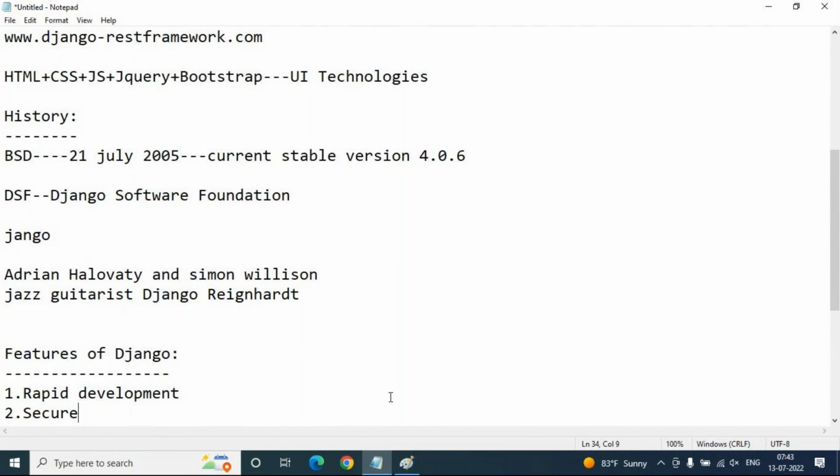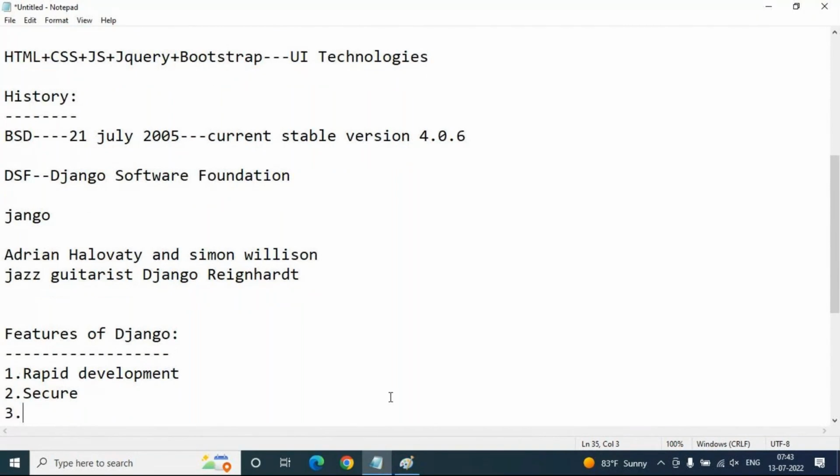And Django has a feature called scalable. Scalable in the sense Django is scalable in nature and has the ability to quickly and flexibly switch from a small application to a large scale application easily. That is called scalability: flexibility in switching from small scale applications to large scale applications.